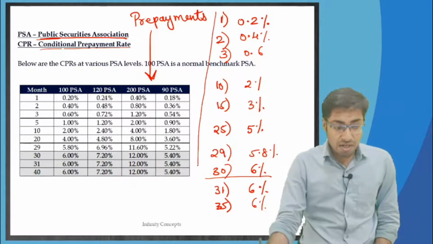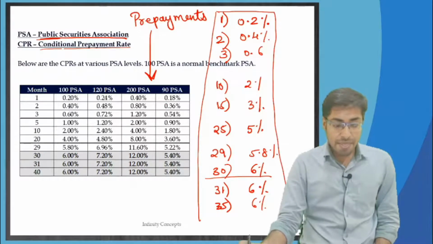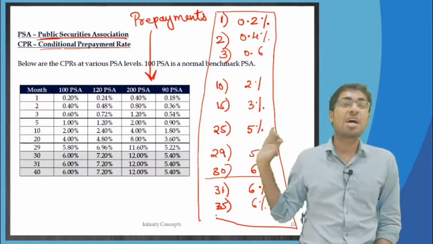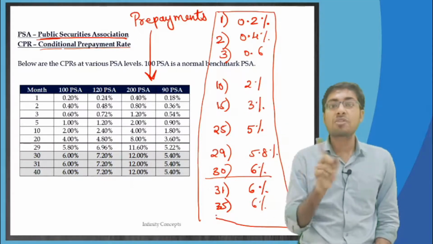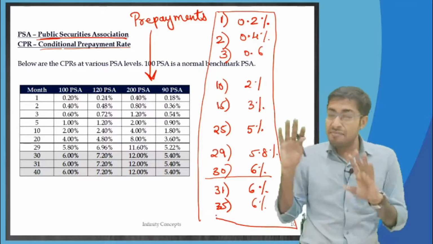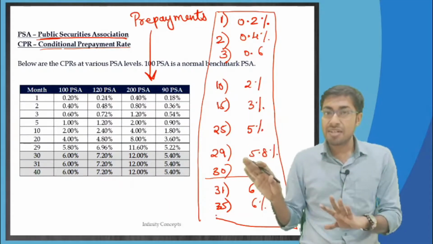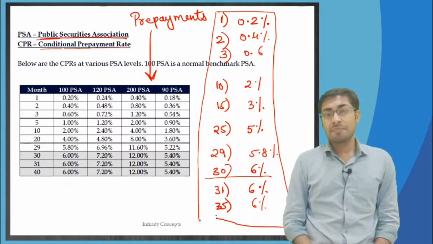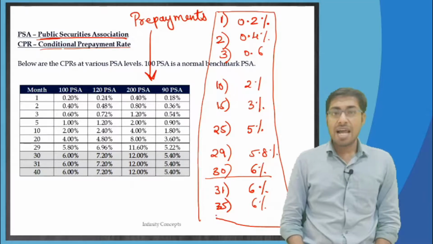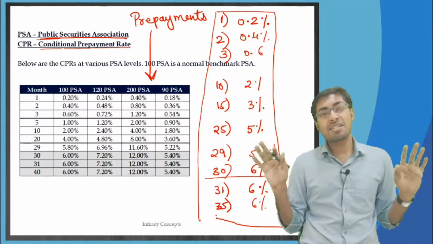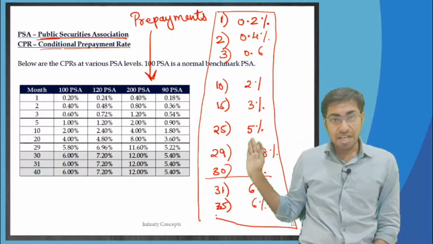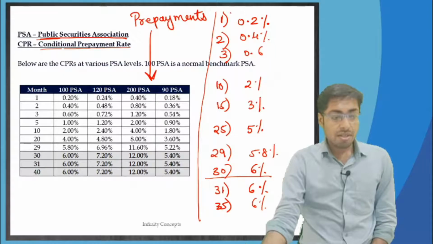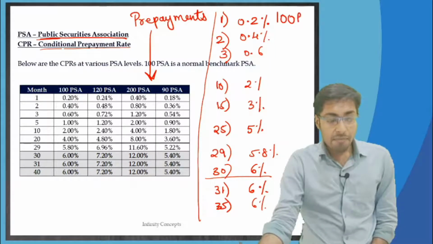This was the result of the survey that was done by PSA. The Public Securities Association made a survey, and this was the result, that this is how the prepayments are going to happen. If I do not have brains, then I will directly take what the PSA has given. I do not want to find out what the CPR will be for this particular SPV, and therefore I will take whatever the PSA has given in the results of the survey. This is known as 100 PSA.